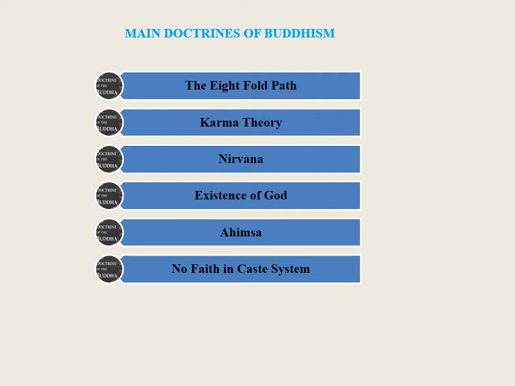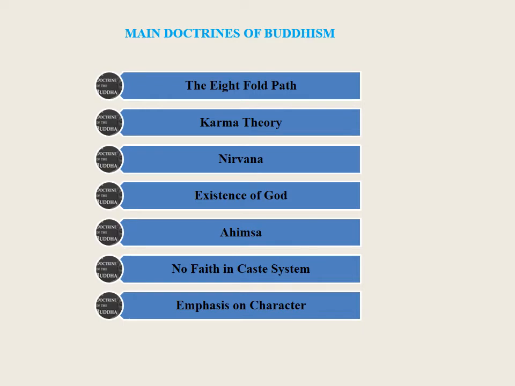Emphasis on character. Buddha laid great stress on the development of moral character. He emphasized that moral living was more important than worship. He insisted on truthfulness in speech, love, and benevolence for others. Kindness to all living beings, obedience to parents, respect for elders, chastity, and abstinence from intoxicating drinks.